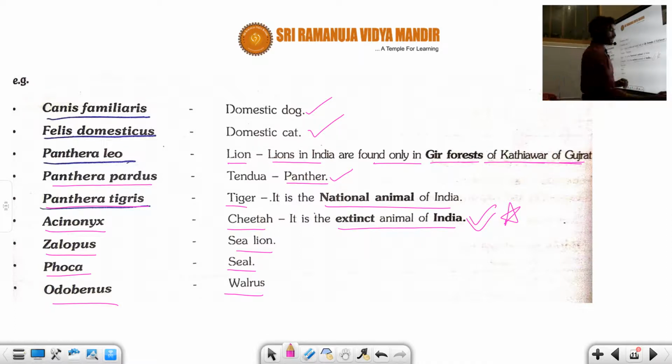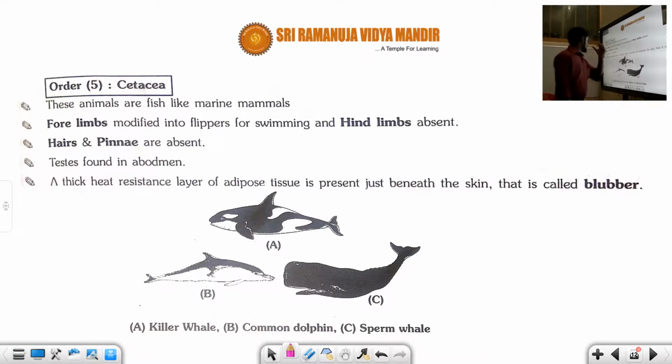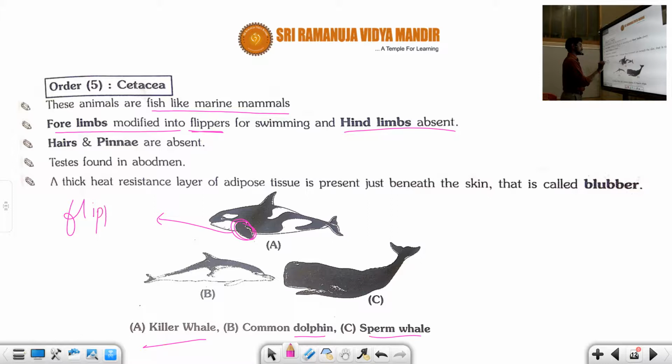Okay. Next, the other order is called Cetacea. These are fish-like marine mammals, like the killer whale, the common dolphin and the sperm whale. Here the forelimbs are modified into flippers, and hind limbs are absent. Forelimbs are modified into flippers. What can the flippers do? The flippers are required for swimming.